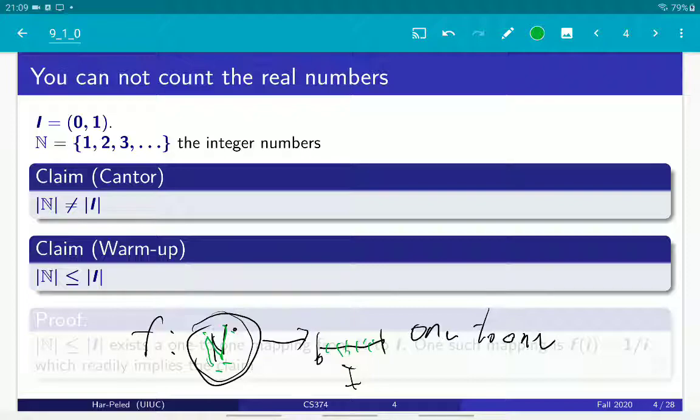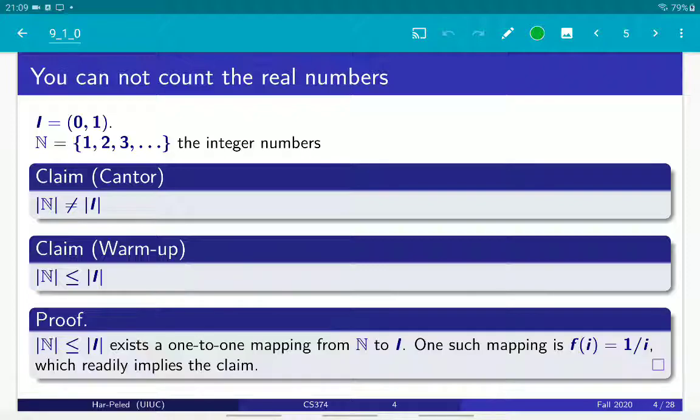So that's the claim, and the mapping here is very easy. For example, you can map i to the number 1 over i. Clearly, all the integers are mapped to points in the interval 0, 1, and this mapping is one to one, which readily implies the claim.